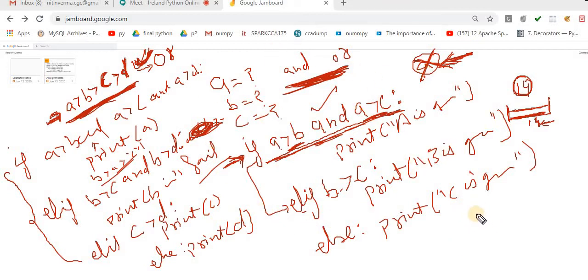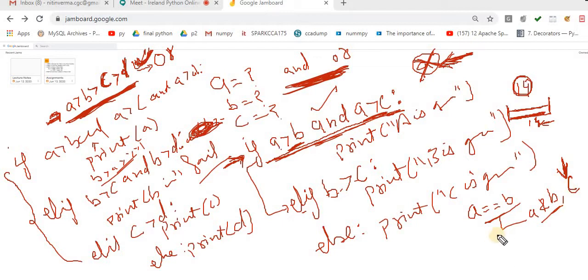Now my question is, if A and B are both equal, then you have to give the user the message A and B are equal. If C is greater, then you have to print the message A and B are equal but C is greater.